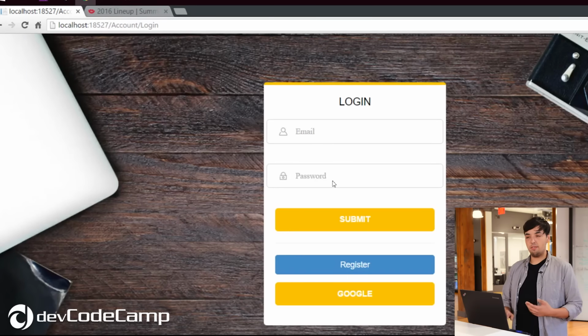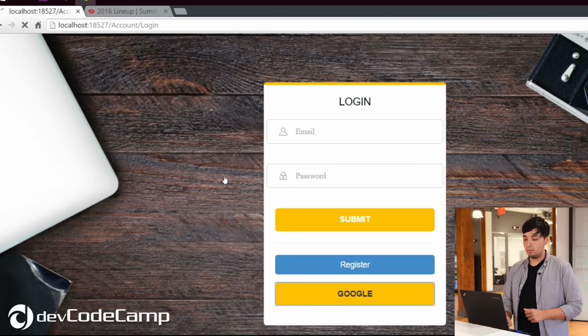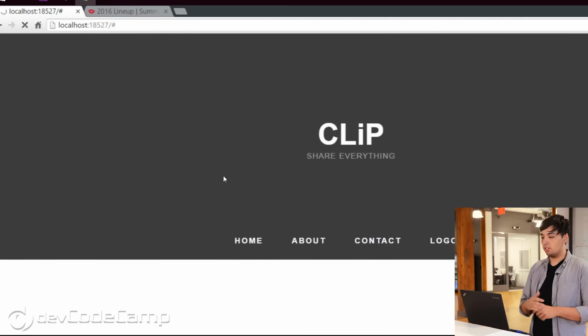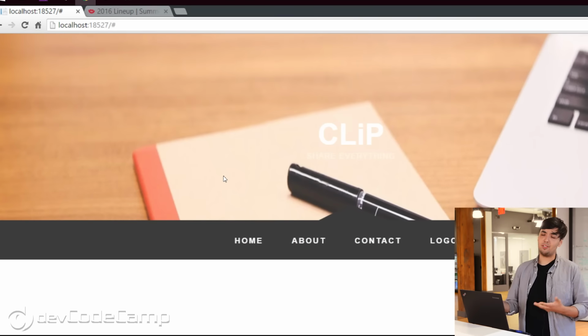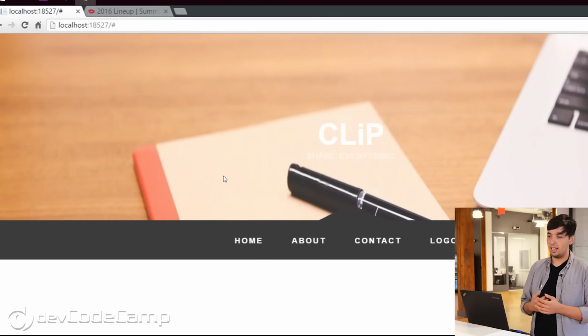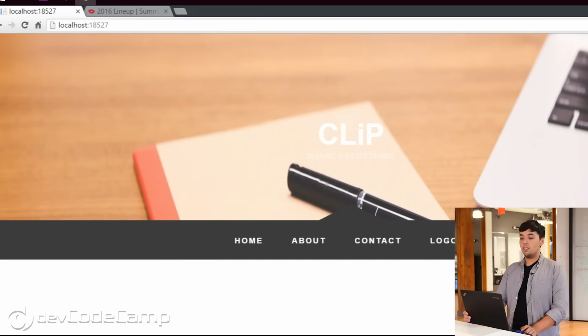So when you come to my homepage here, you have our login screen. And I actually integrated it with the Google API so that you can just log in and it caches in from your browser. Now, when you log in for the first time, it might ask you for permissions and everything like that. But since mine's already cached, it just brought me straight in. So after you log in, you're at the Clip homepage.